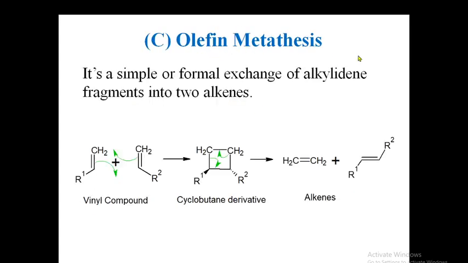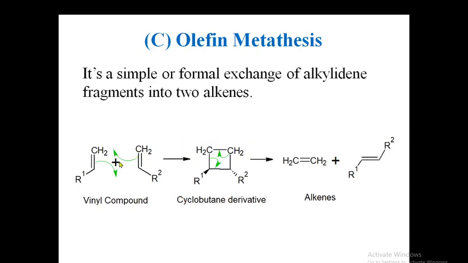Now see what is olefin metathesis. In olefin metathesis, there is a simple or formal exchange of alkylidene fragments to form new, different alkenes. If you have two alkenes, suppose these are vinyl compounds, they will undergo olefin metathesis by a concerted mechanism to form this cyclobutane ring.